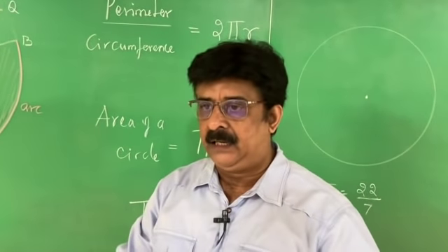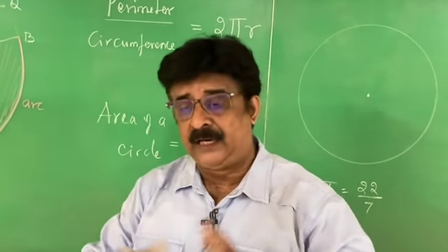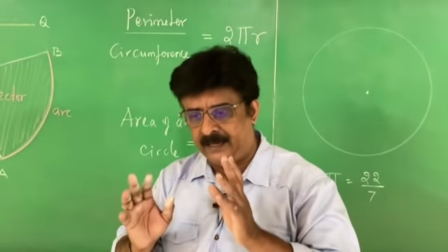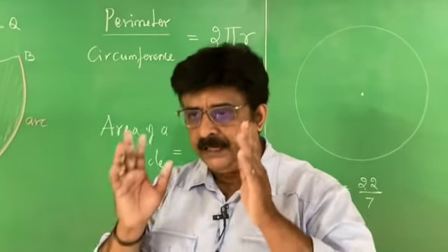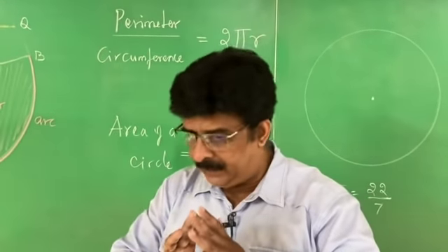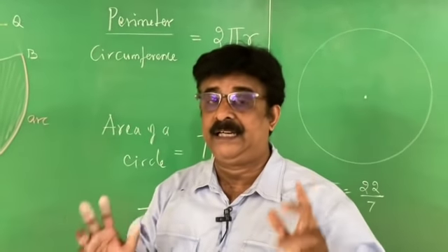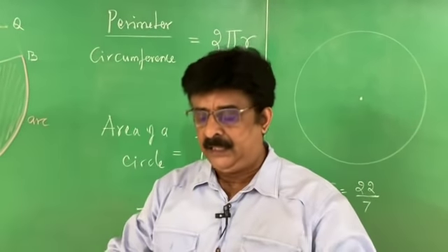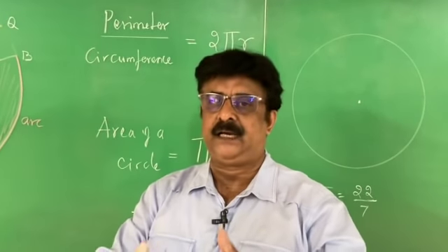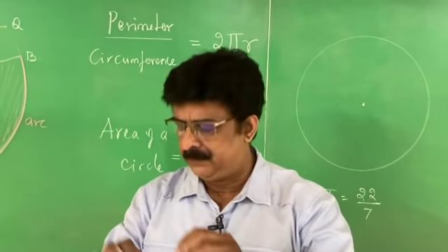Pi is an example of an irrational number. Is 22 by 7 the exact value of pi? No. It is an approximate value of pi. The real value of pi nobody is able to identify because it is an irrational number. In the next class we are going to jump into the 10th standard syllabus. It is a very easy chapter.